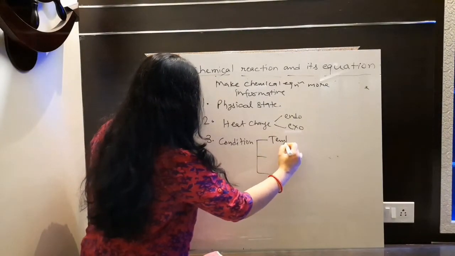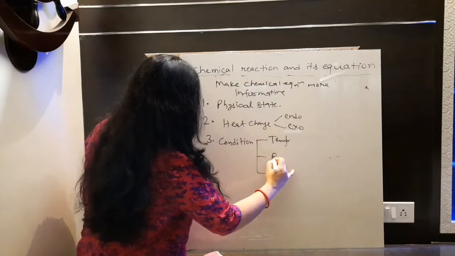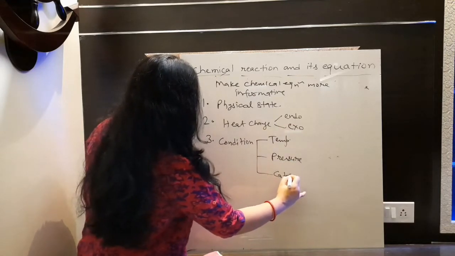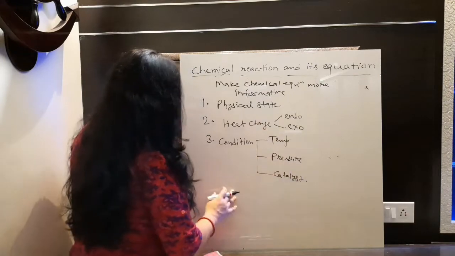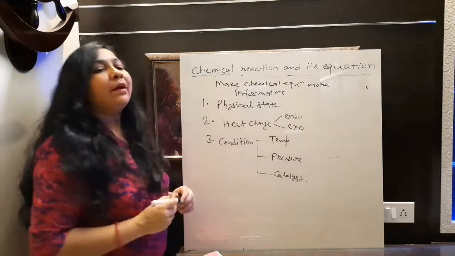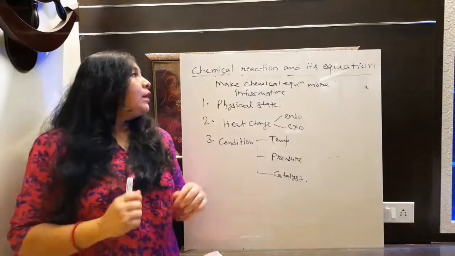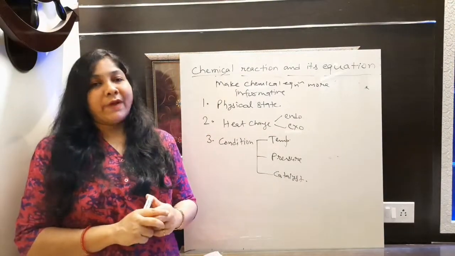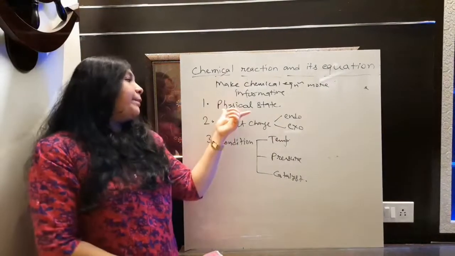Condition may be temperature हो सकता है. It can be sometime pressure also, and even sometime catalyst also. Okay, so these are the way by which you can make your chemical equation more informative. Fine, so let's discuss one by one.